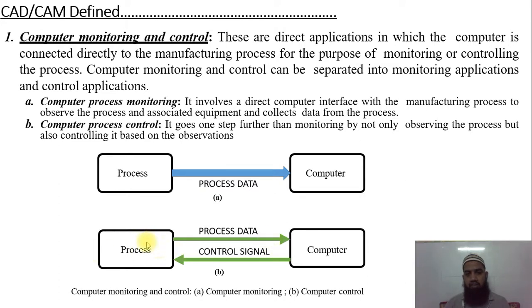Means this is a process which is controlled by the computer, and the computer immediately gives a signal to the process. This kind of problem is there. For example, as you all know, in case of the vehicle, we have different types of devices. I am giving the example because you all are automobile students. In the automobile, we have a vehicle or car.